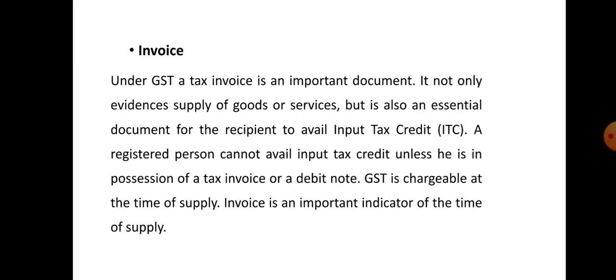And again we have to mention the place of supply along with the name of the state in case of a supply in the course of interstate trade or commerce. If any interstate trade or commerce transaction takes place, there's a need to mention the place of supply along with the name of the state. And next, the address of delivery, where the same is different from the place of supply. Whether the tax is payable on reverse charge basis or not, that also is to be mentioned.